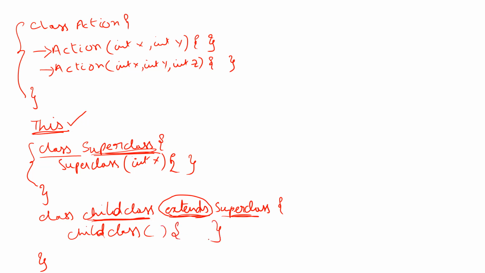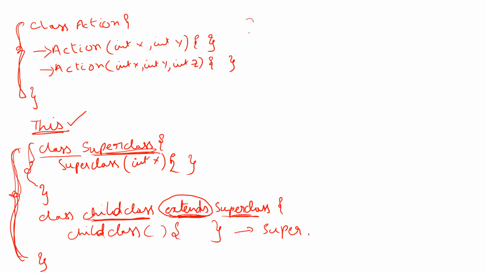And if we want to call the superclass, the parent class constructor from the child class constructor, then we have to use the keyword super. Let us see an example on both of these. We will see one example on this one, and we will see another example on this one. But since we will be covering inheritance in the future videos, I will still show you this example. Once the inheritance concept is covered in the future videos, then you can come back and see this example again.